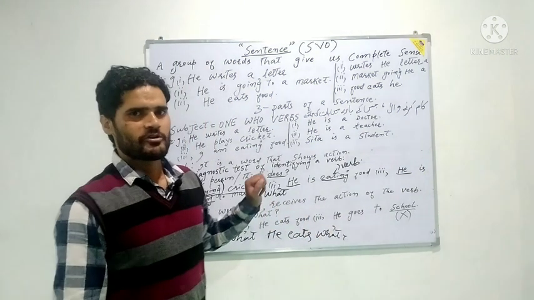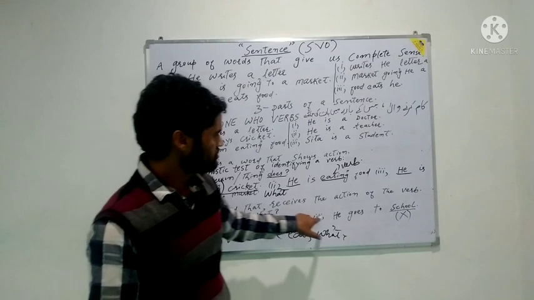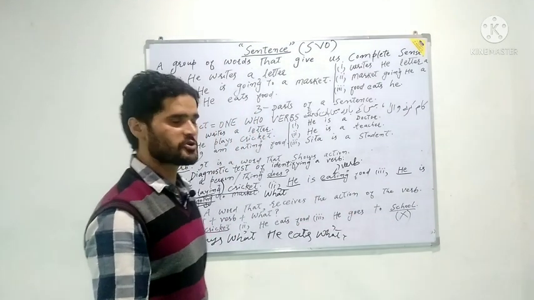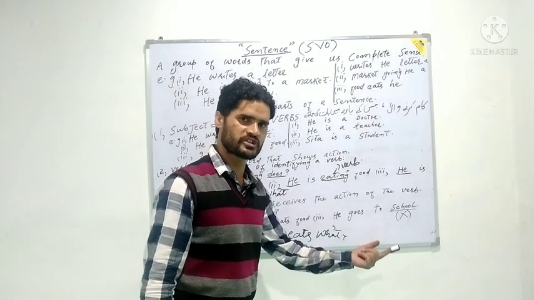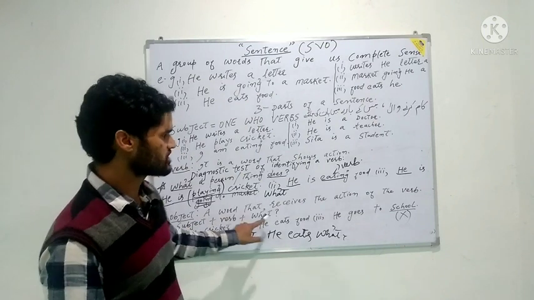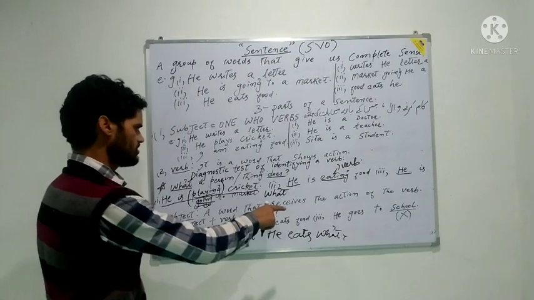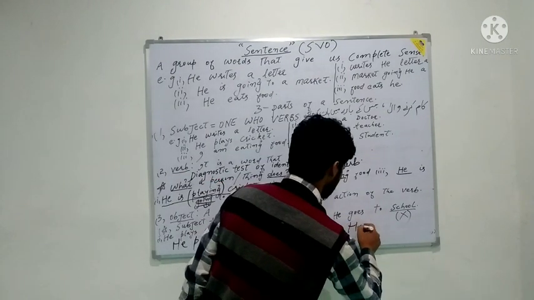Now we will go to the application of this principle in the third sentence. He goes to school. He goes to school. Now we will see whether this sentence has any object or not using the formula subject plus verb plus what. First of all, we have to bring about the subject. Subject here is he.